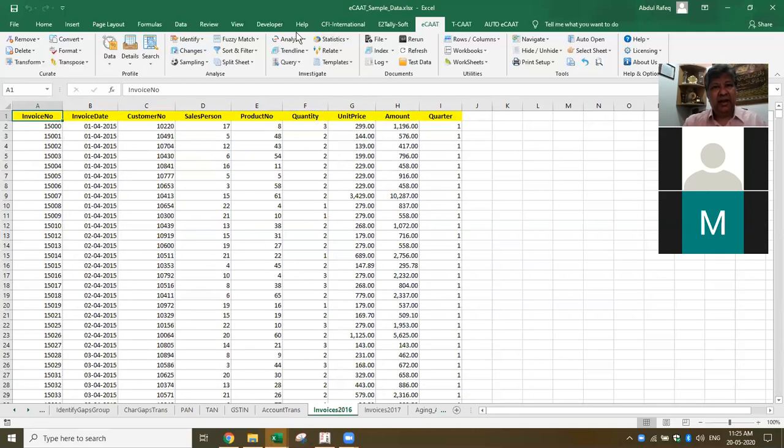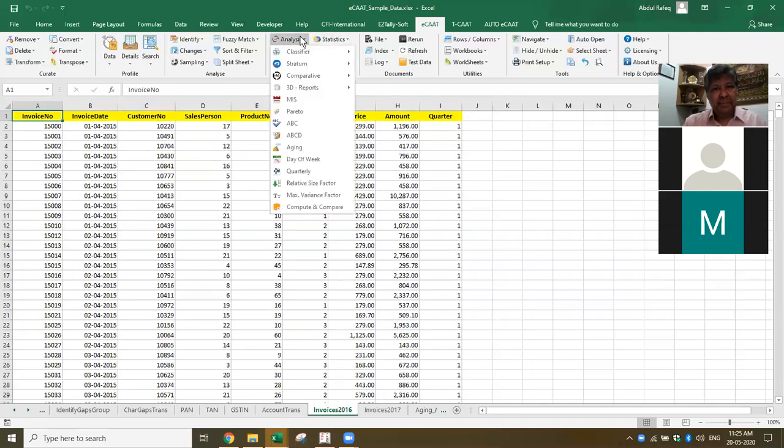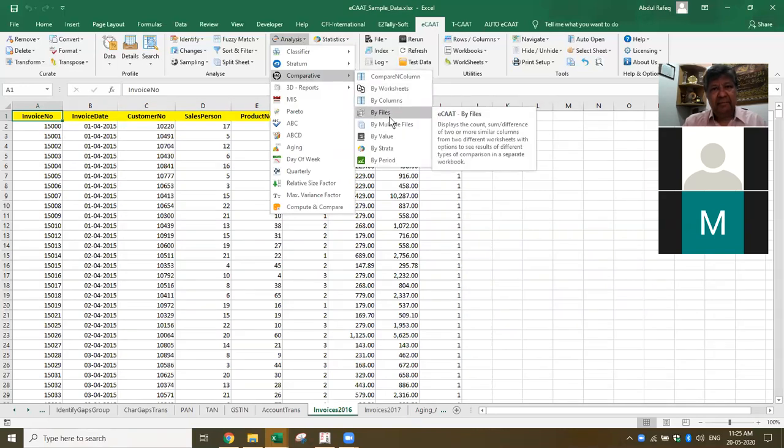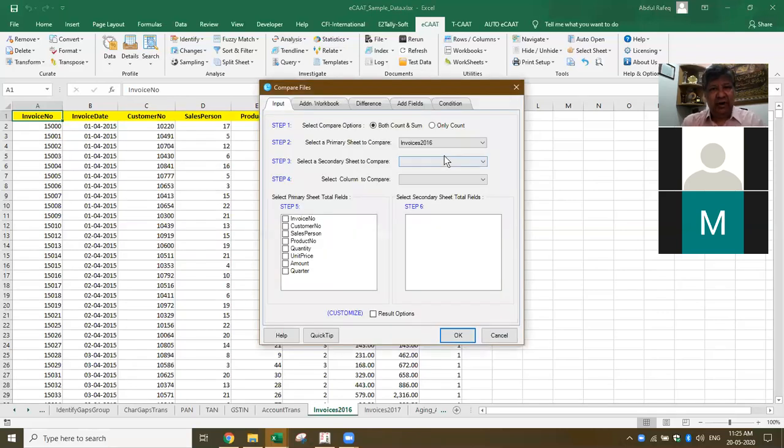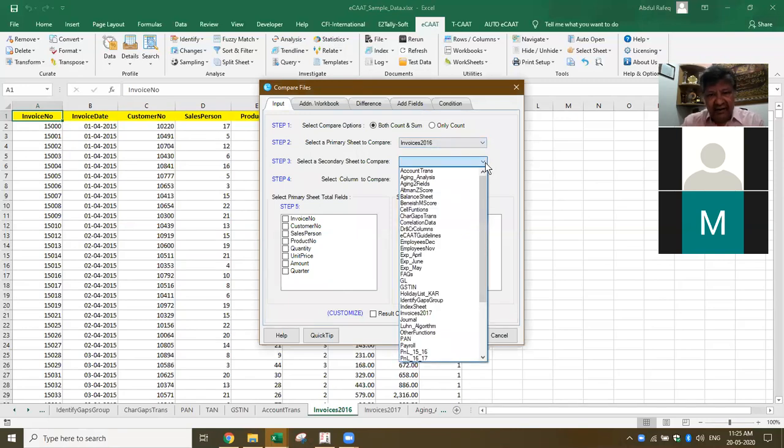What we do is I have got Analysis, Compare, and By Files. Now it picks by default the exact file, 2016, as selected. I want to select 2017. I've selected 2017.